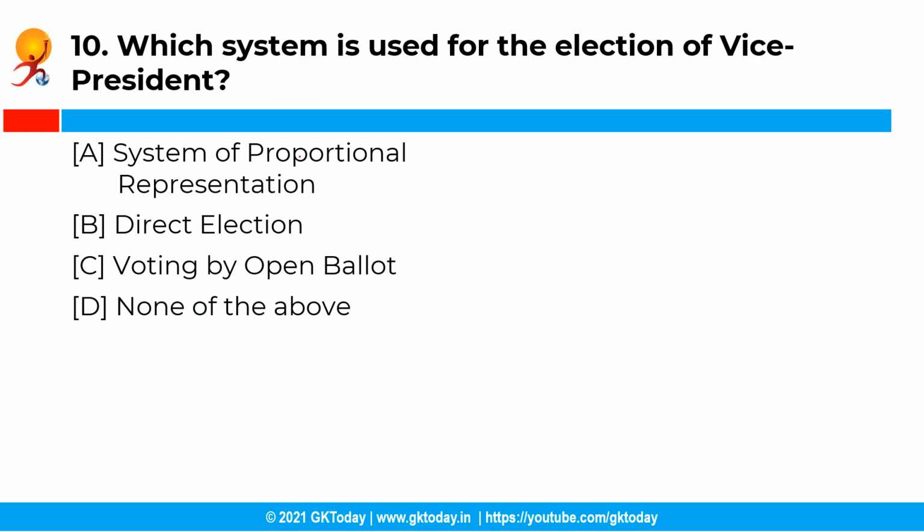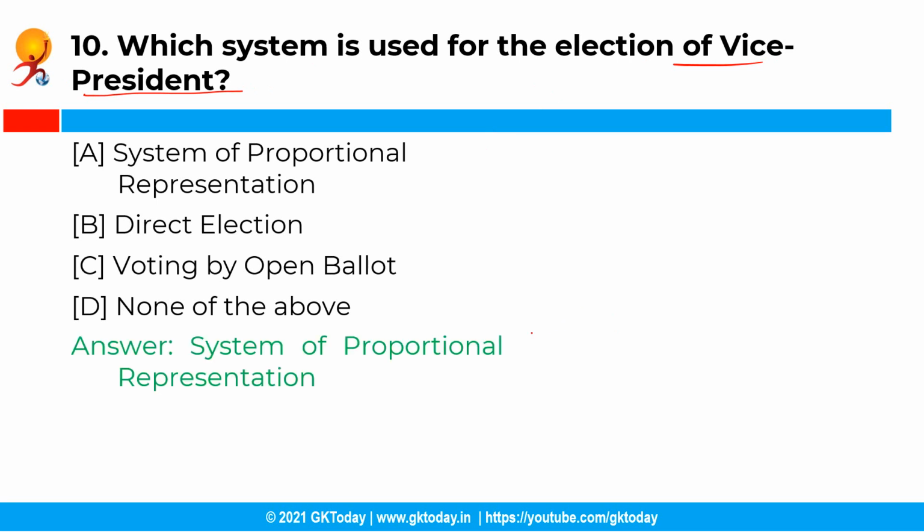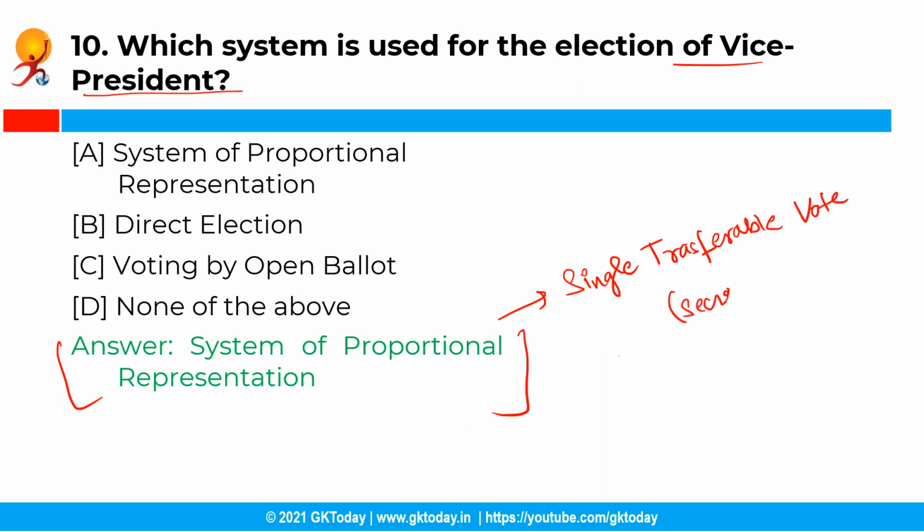Now the next question is, which system is used for the election of vice president? So you have the following options, and the correct answer is option A, that is system of proportional representation. So the manner of election of both president and vice president is same. Thus the election is held in accordance with the system of proportional representation by means of the single transferable vote, and the voting is by secret ballot.